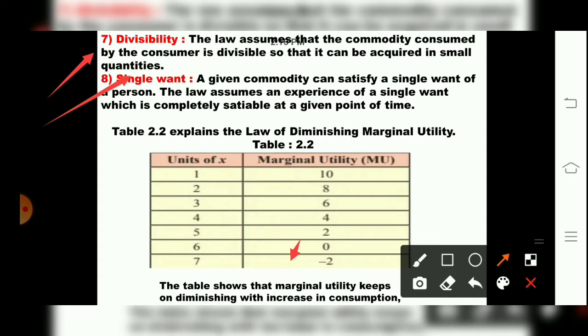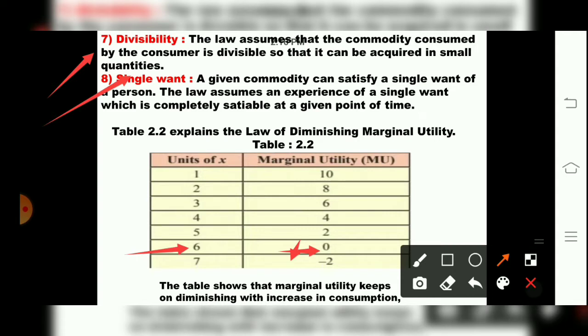At the 6th unit of that commodity, when 0 has come, satiety is there. The person has been satisfied with whatever commodity has been purchased. So this law assumes a single want should be there.